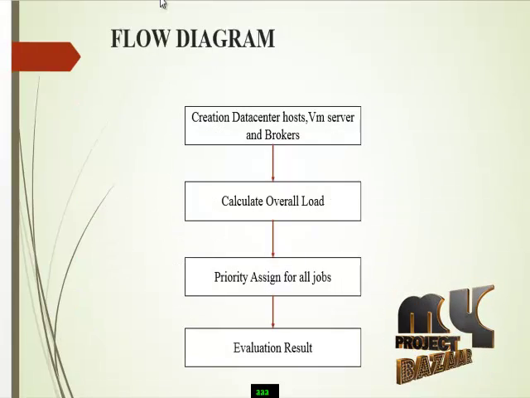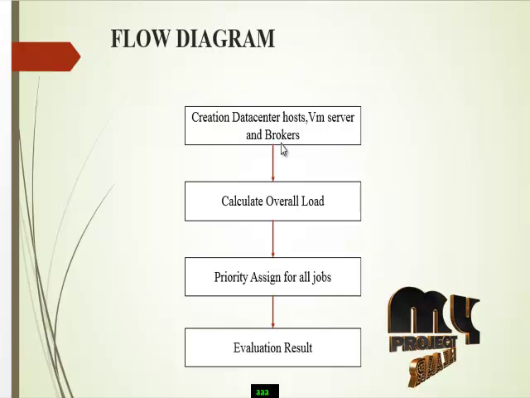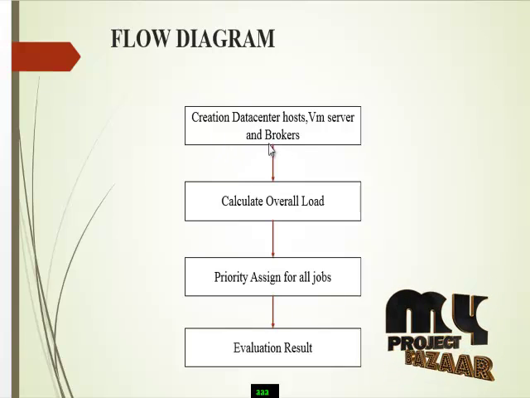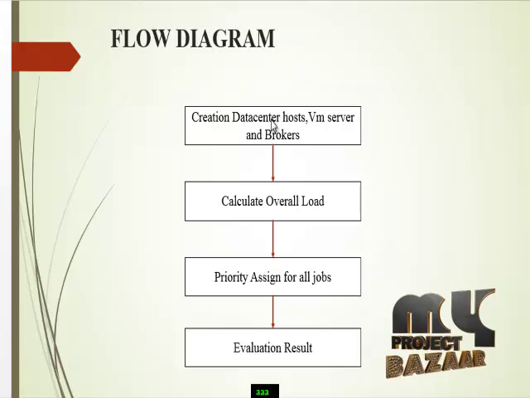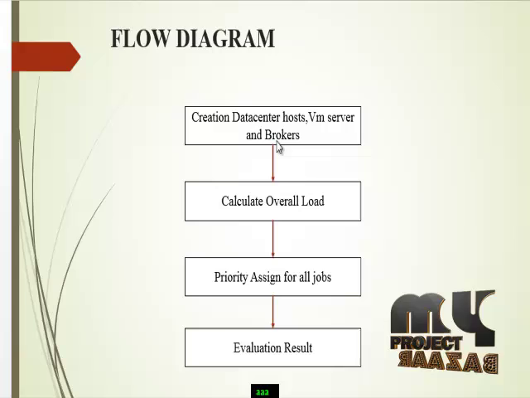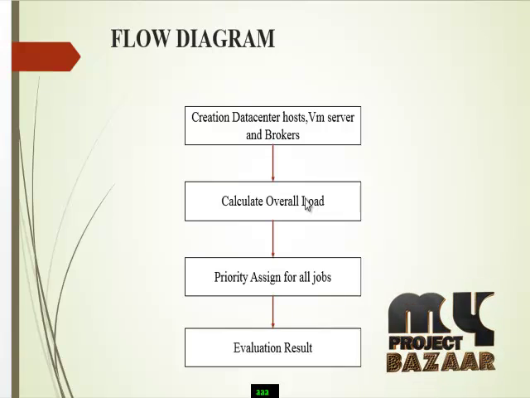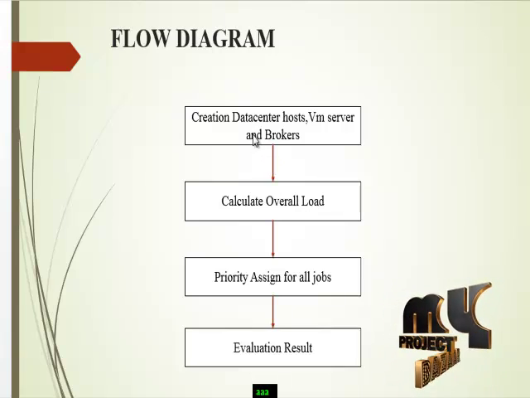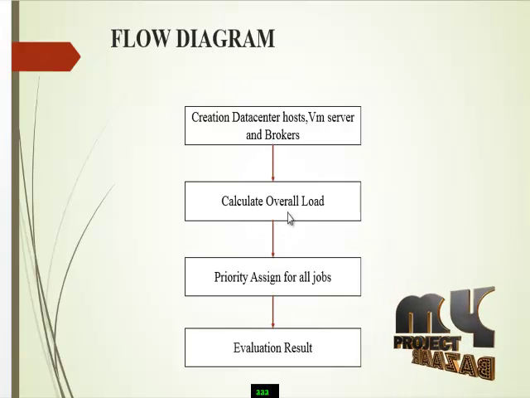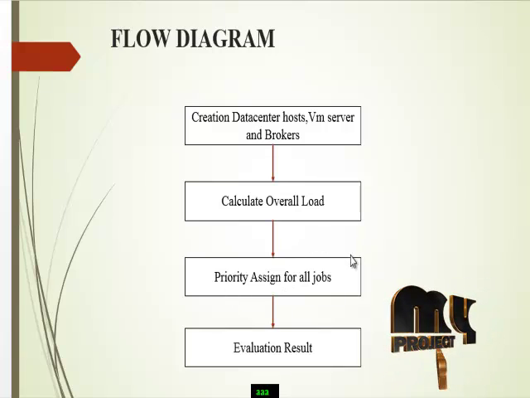Next, we are going to discuss our flow diagram. The first step is creation of data centers, hosts, VM servers and brokers. In the first module, we create our data center level and then cloud levels, VM server level and data brokers level. Next, we are going to calculate overload. Here we allocate some jobs to each and every task. So here we calculate the overall jobs, and next we assign priority for all jobs.